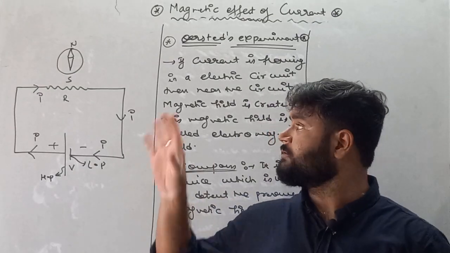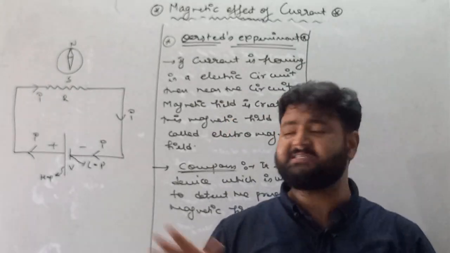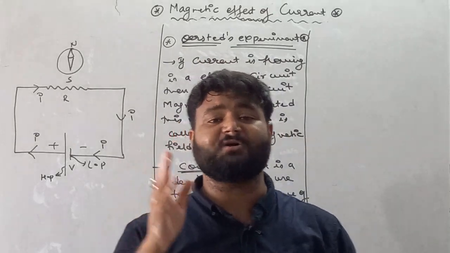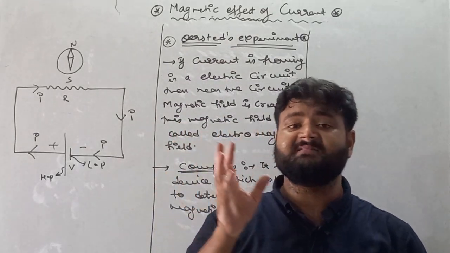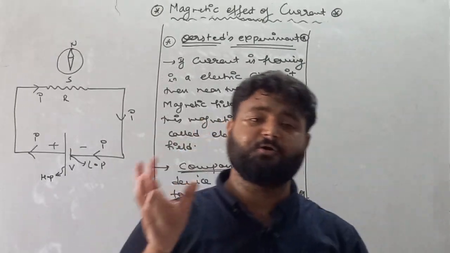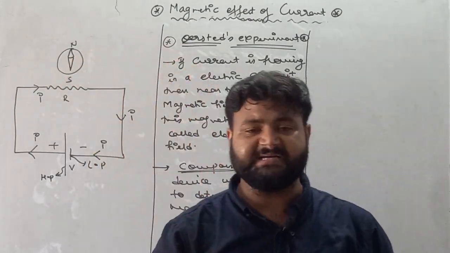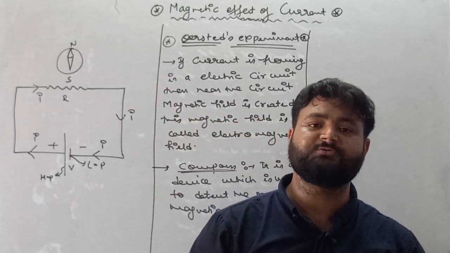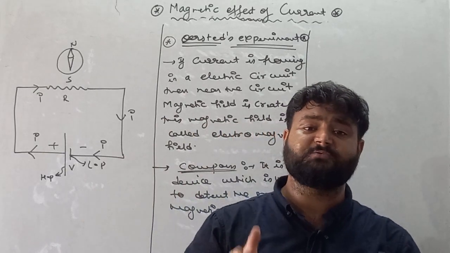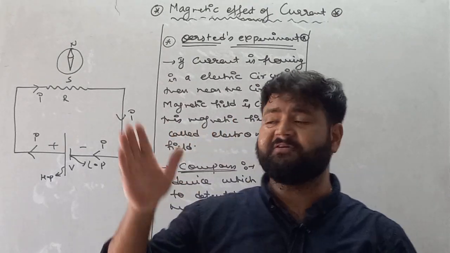So this is all about Oersted's experiment, in which he flowed current. Due to the flow of current, he detected the presence of a magnetic field near the circuit. This presence of a magnetic field is observed with the help of a device called a compass. If a magnetic field is there, then the compass shows deflection. If a magnetic field is not there, then the compass cannot show any deflection. So this is all about Oersted's experiment. Oersted, my dear student, only gave observation. There is no mathematical relation given by Oersted.